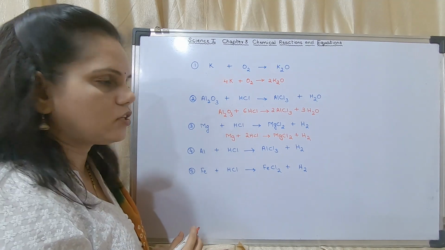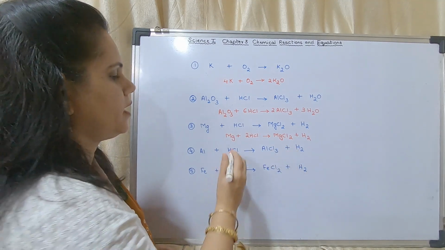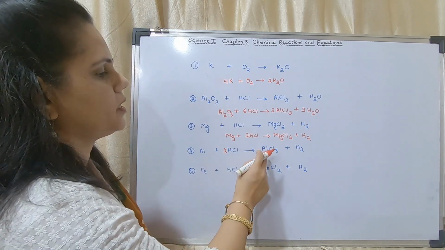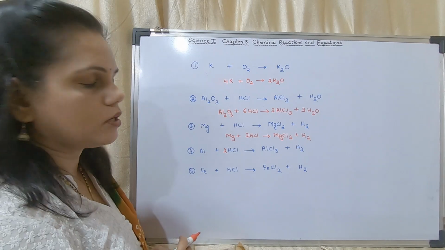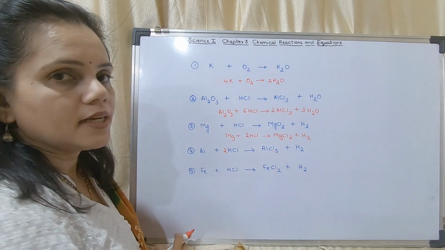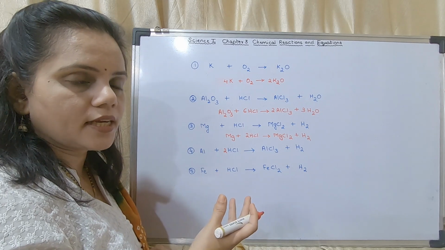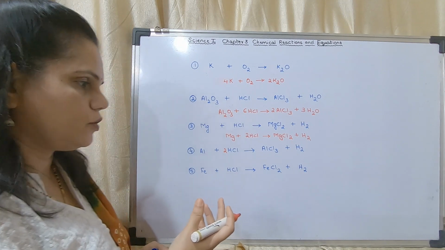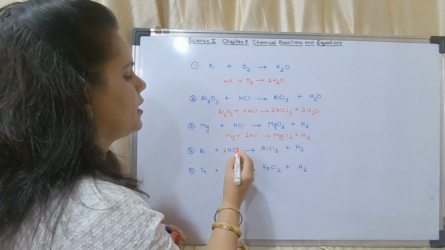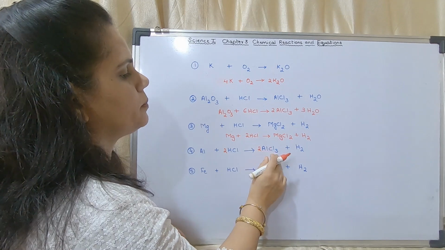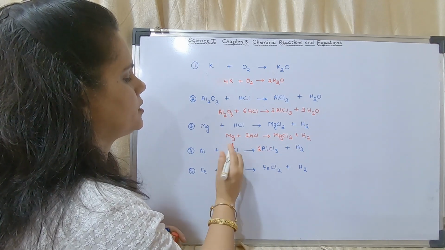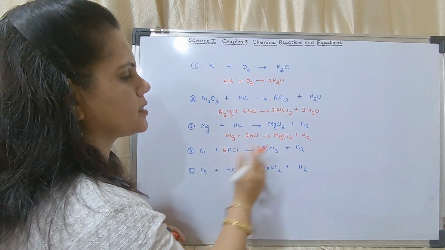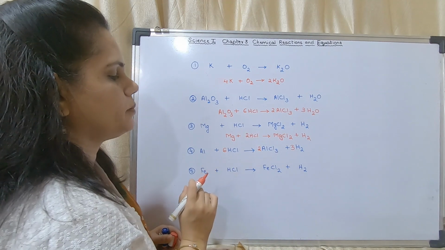I shall go for hydrogen. If here 2 are there, I will put a 2 here. If I put a 2 here, then 2 hydrogen, but it is 2 chlorine. Chlorine becomes 2, but there is 3 chlorine. For 2 and 3, you can take a common multiple, that is 6. So I can put a 6 here, then chlorine becomes 6. Then hydrogen becomes 6. I will put a 3 here, hydrogen becomes 6.